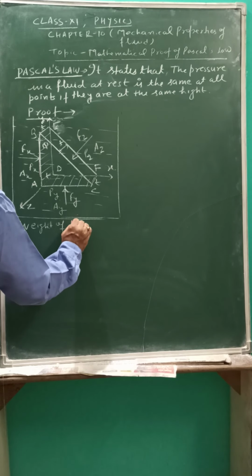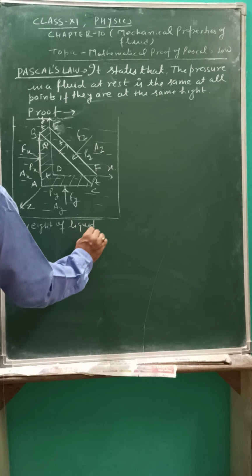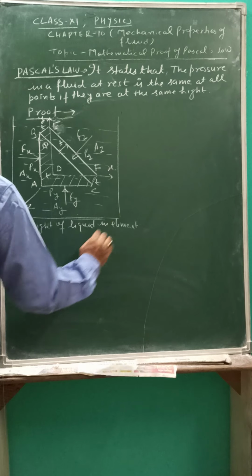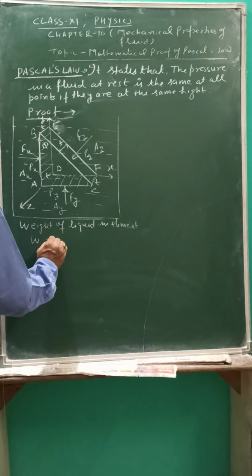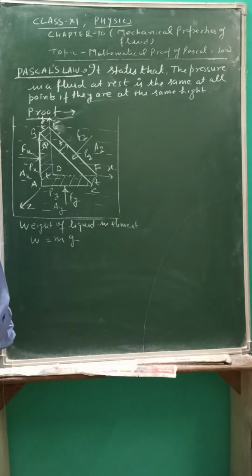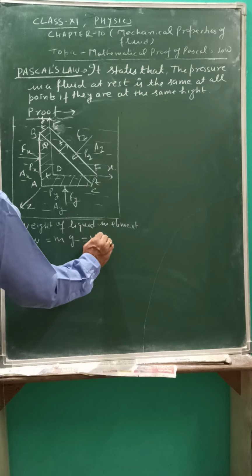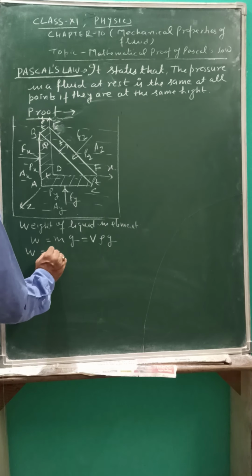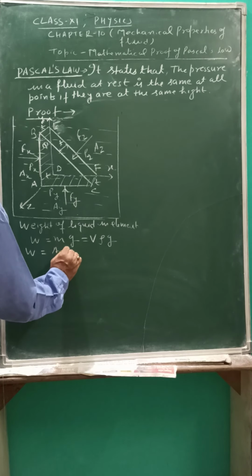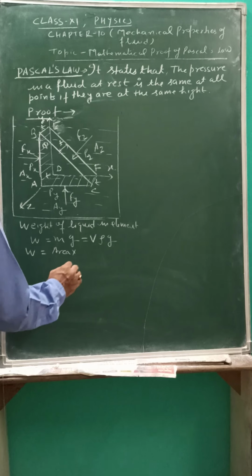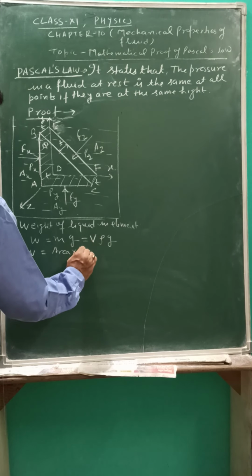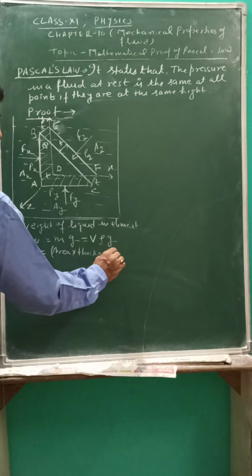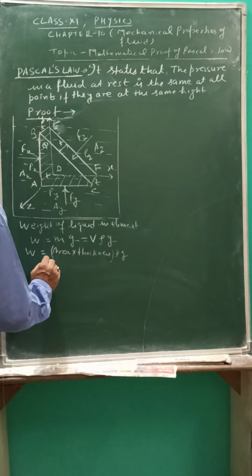Weight of liquid in element, that is W is equal to M into G. What is mass? This is volume into density into G. And what is volume? Volume is area into thickness into rho into G. And what is area?